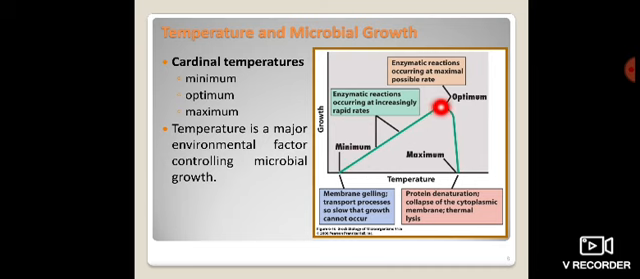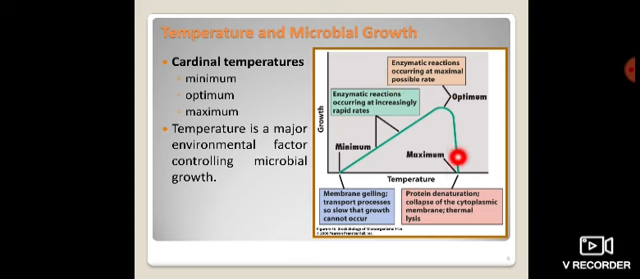So as the temperature increases, the growth of your microorganism also increases, but only up to a certain limit, that is your optimum limit. So the enzymatic reaction is occurring at the maximal possible rate. Here we can observe this is the optimum range. At that time the microorganism can survive, and the microorganism completes all the different types of enzymatic reactions.